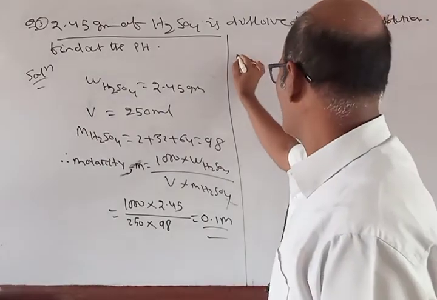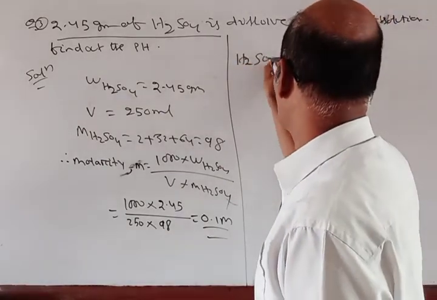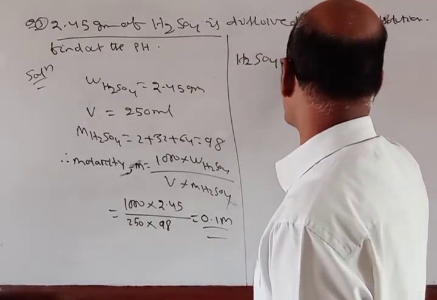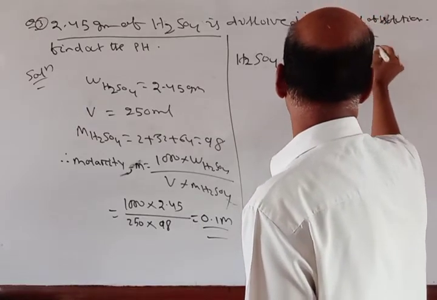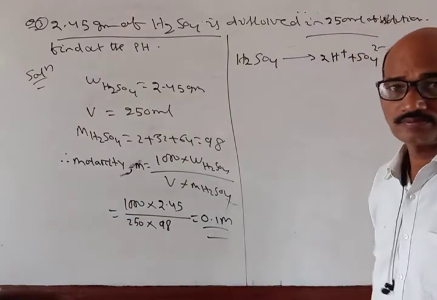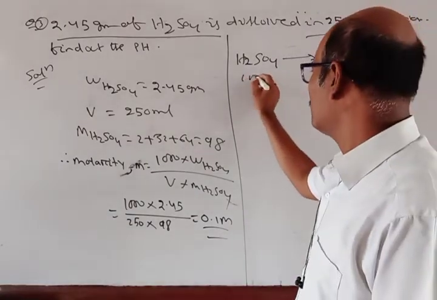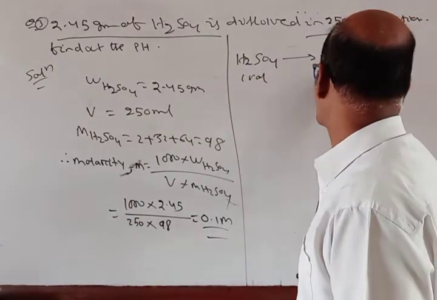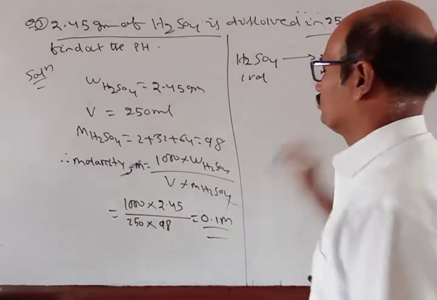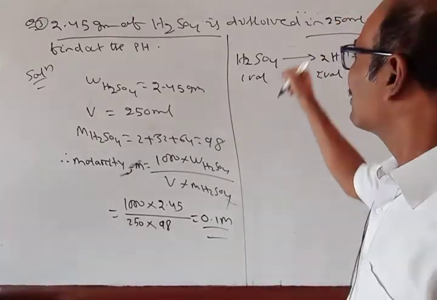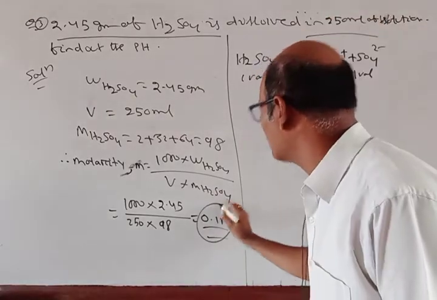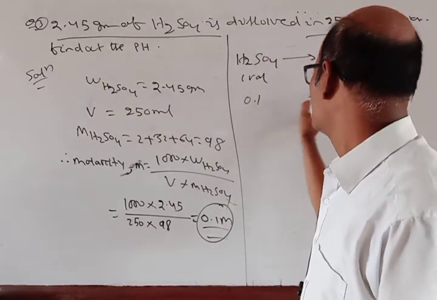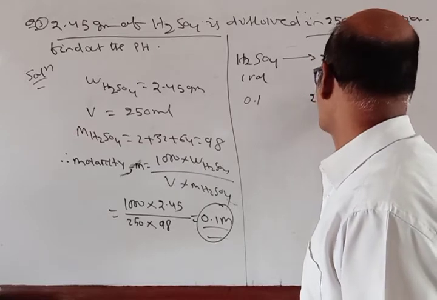Okay, now H2SO4 gives 2H plus and SO4 2 minus. So here 1 volume, 2 volume, 1 volume. So the concentration of sulfuric acid solution here is 0.1, so 2 into 0.1.